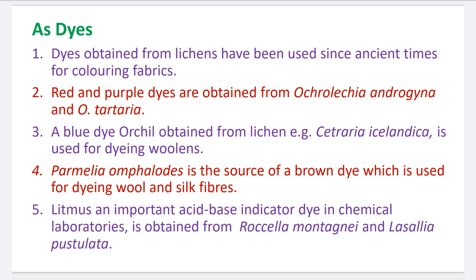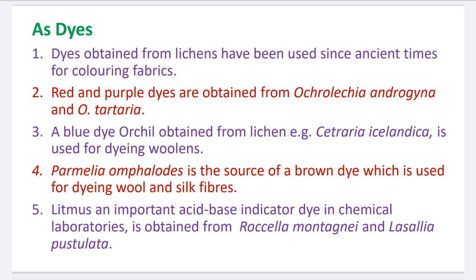Number 3. A blue dye is obtained from the lichen Citraria islandica, which is used for dyeing woolens. The woolen material, for example sweaters, mufflers, scarves, can be dyed, colored, or stained by this Citraria icelandica lichen.